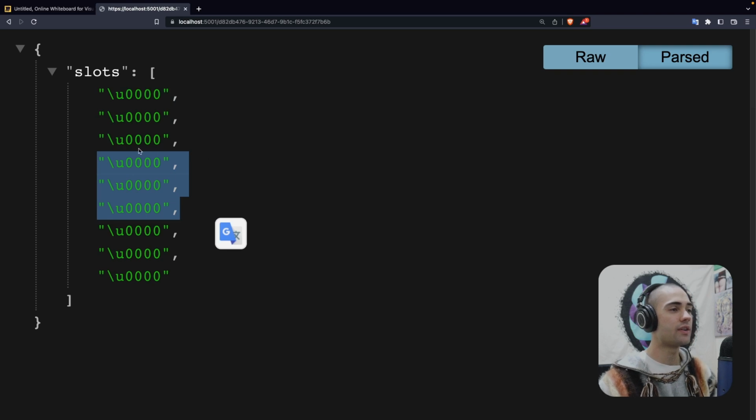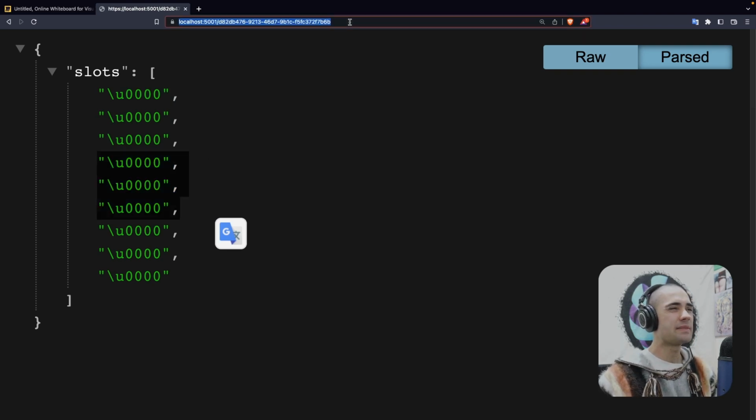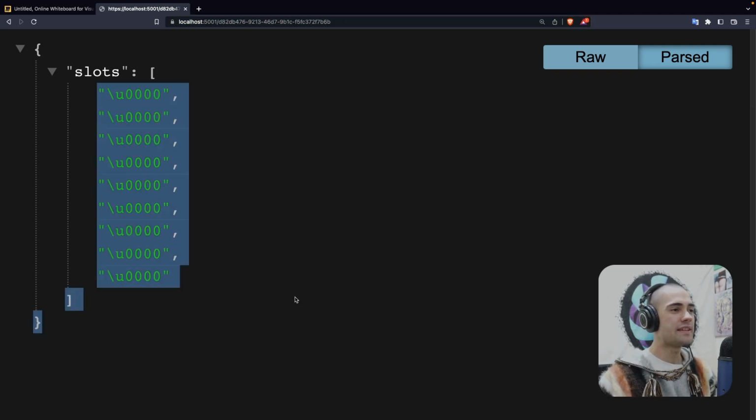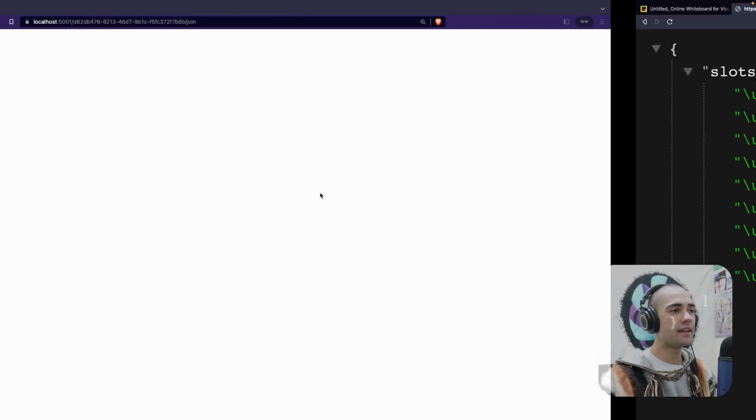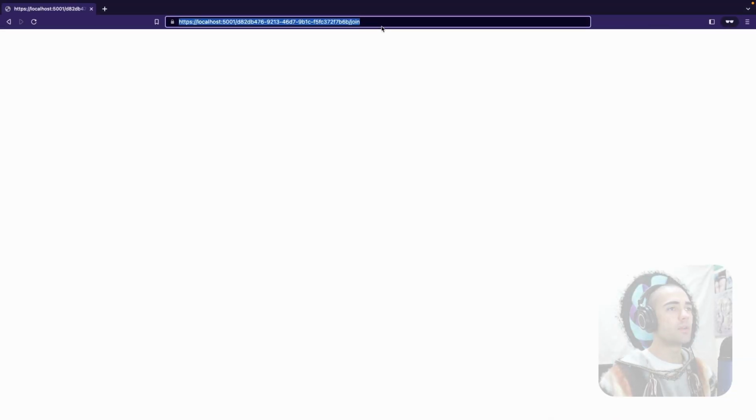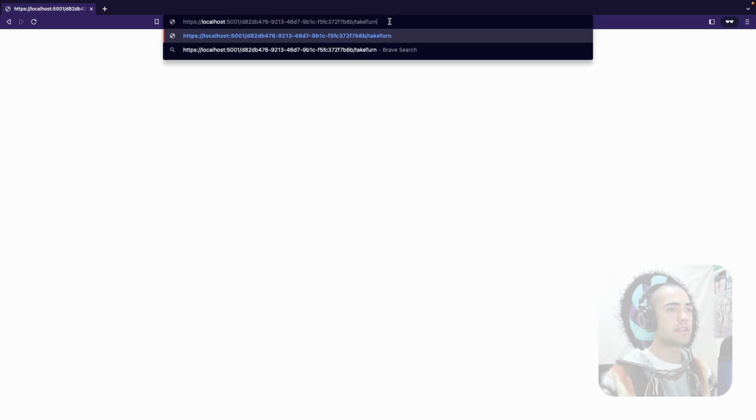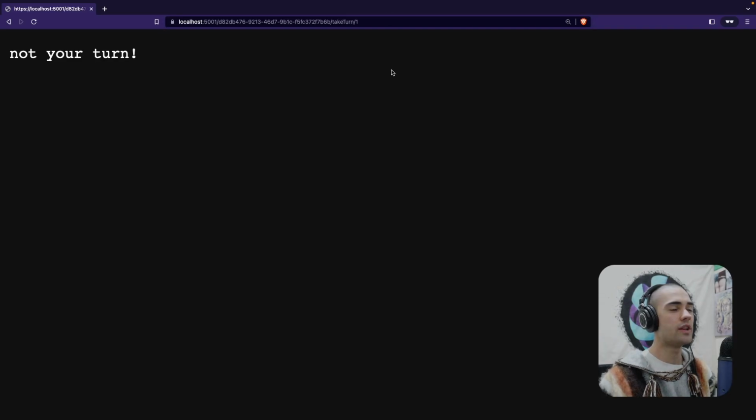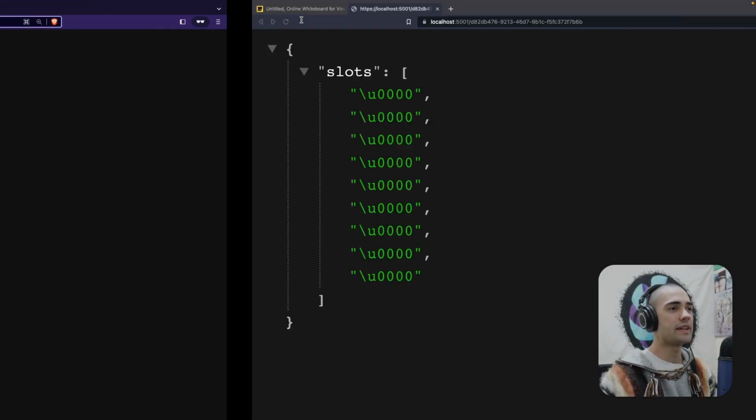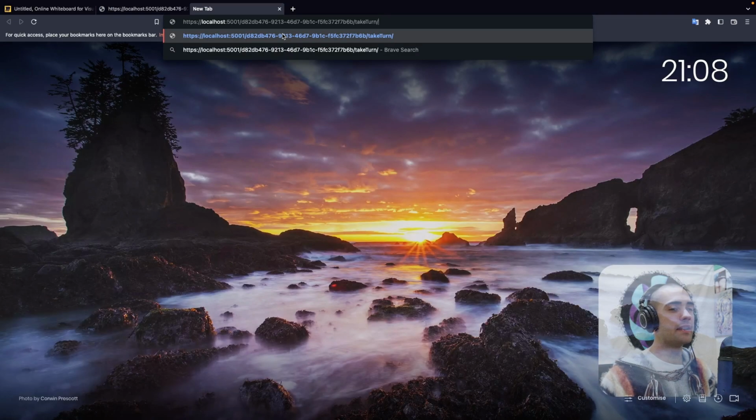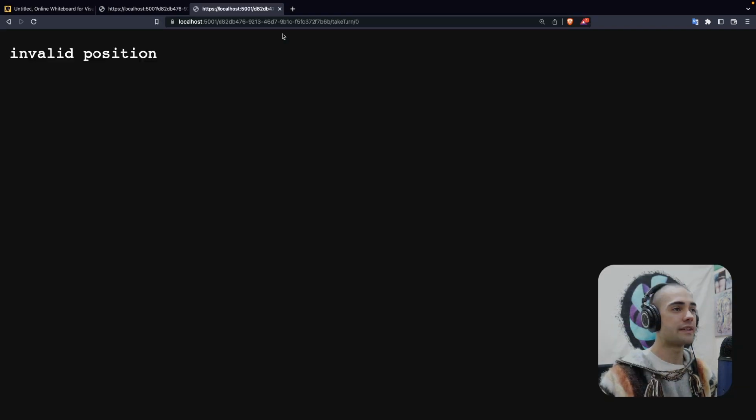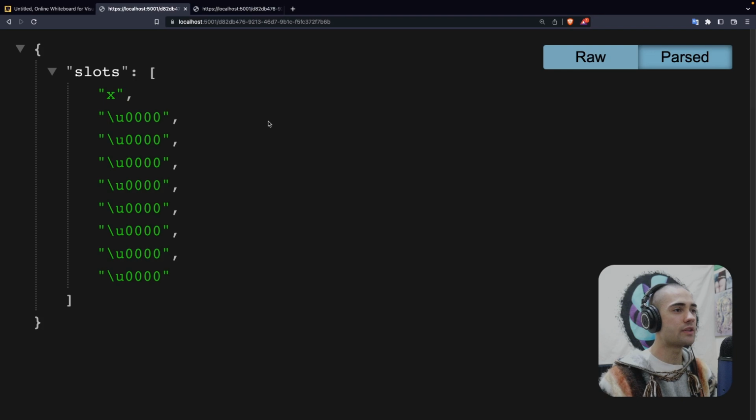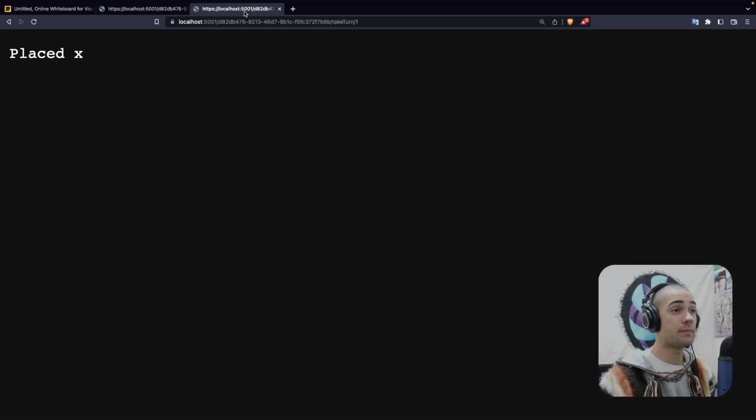So those are the middle slots. Not the prettiest display, but let's check it out. So this is the host, and it should be his first go. So if we try to take turn here, take turn, and first, it should not be our turn. If we take this route, go over here and take turn on, for example, 0, this is going to be an invalid position. If we take it on turn 1, we are going to place X, and X is going to be placed over here.